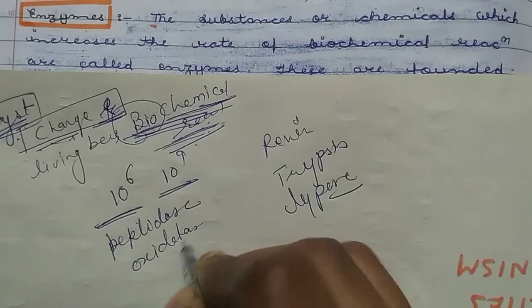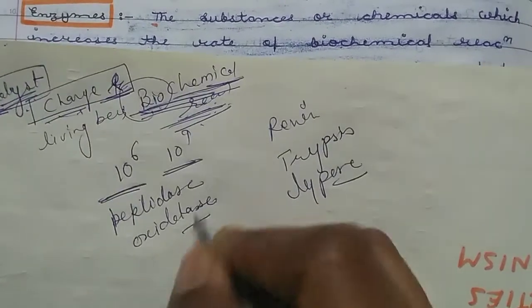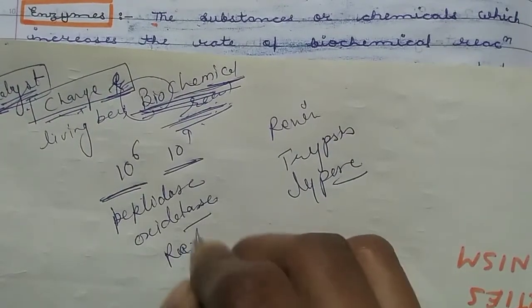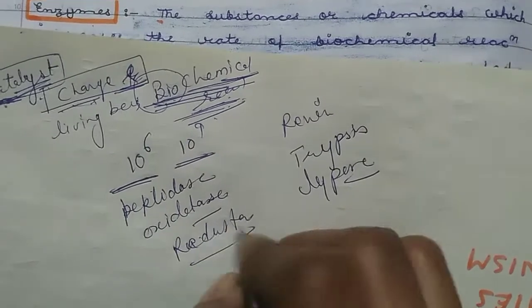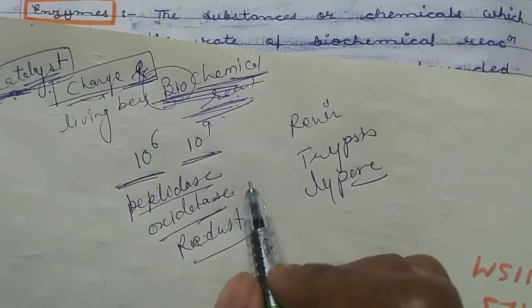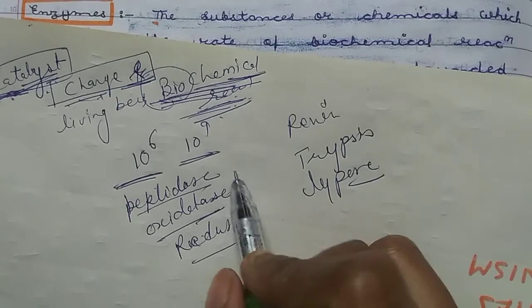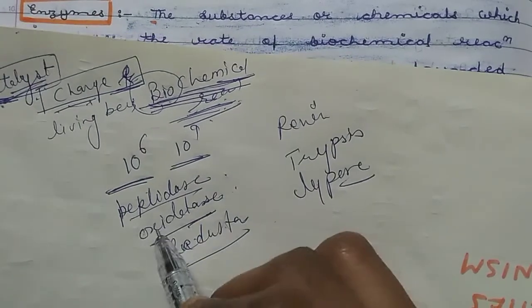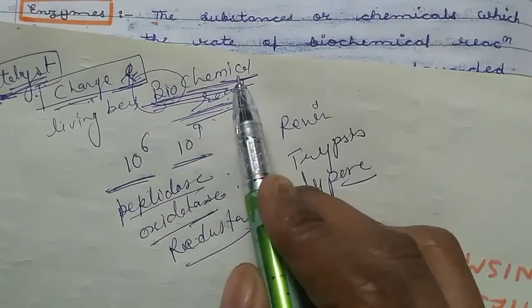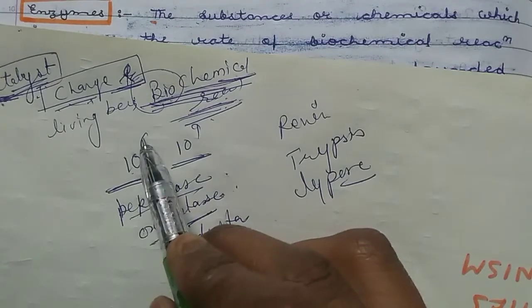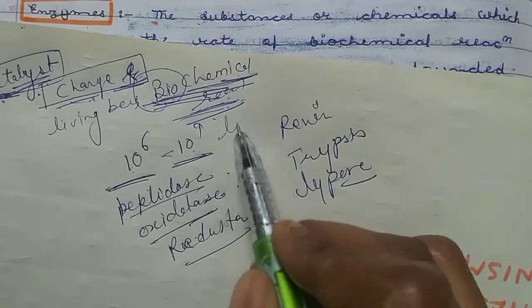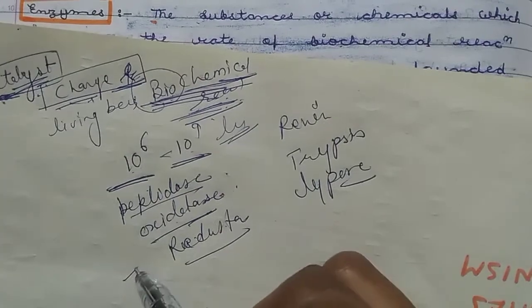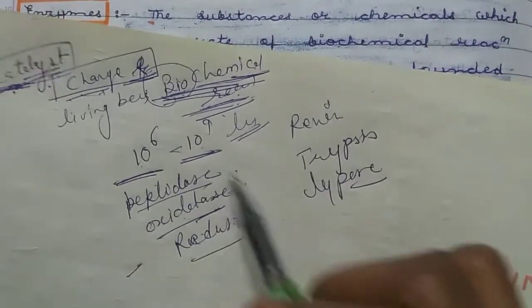Some reductases are found in our body also. So these are enzymes, and these are related to specific reactions also, and can enhance the rate of biochemical reaction 10 to the power 6 to 10 to the power 9 times faster. Okay, so this is the enzyme.